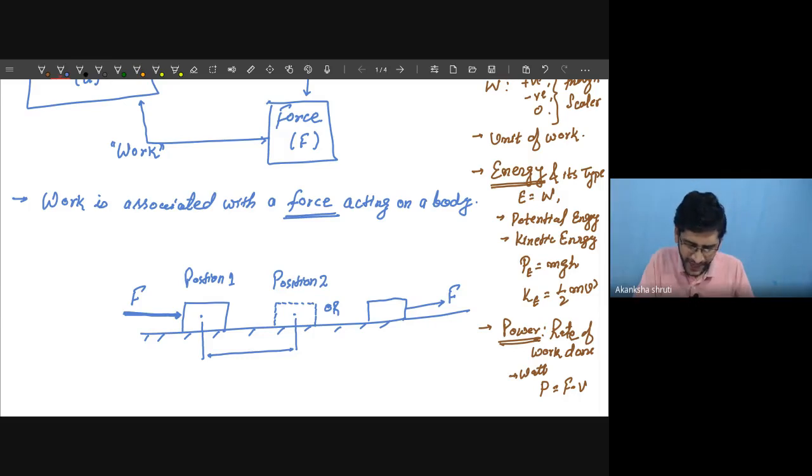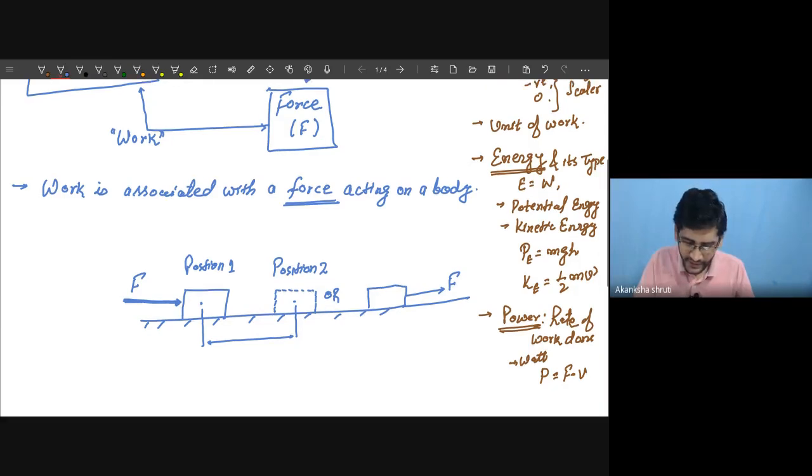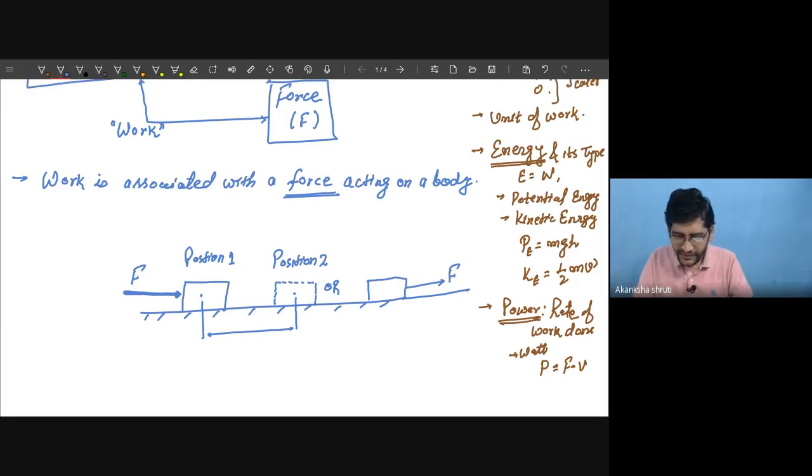So while applying the force, the body has moved from position 1 to position 2. And in this way, there is a displacement D. We have to keep in mind this D is in the direction of force. Say the block is placed over a surface.